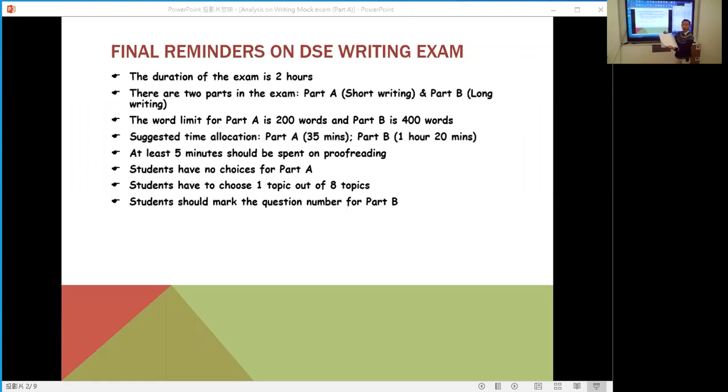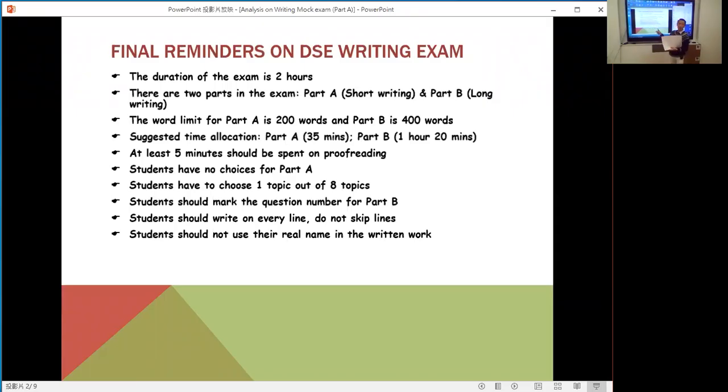For part B, you have 8 questions, question 1 to question 8 here. But you do not need to write all. You need to choose one. So this is the question number, and you need to mark the question number here. You must be very careful when you mark it. Otherwise, if you answer topic 2 but mark question 3, it's off task and you will be in big trouble. So remember, you need to mark the question number here.